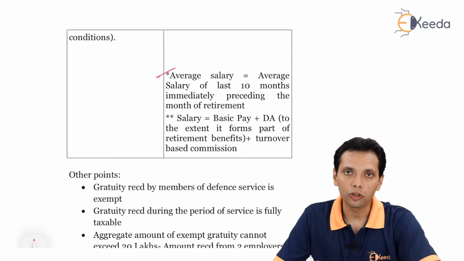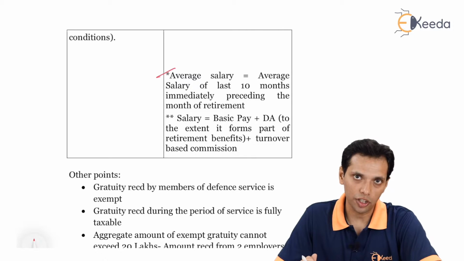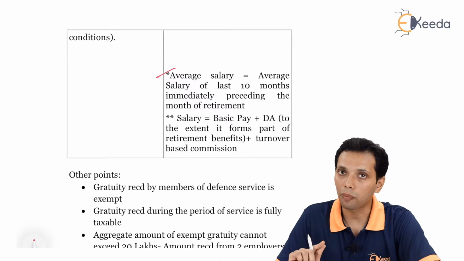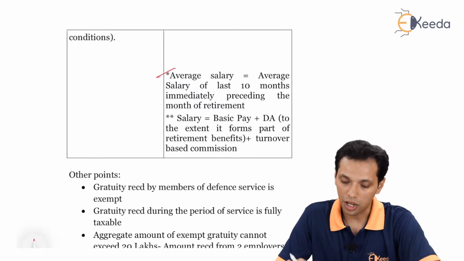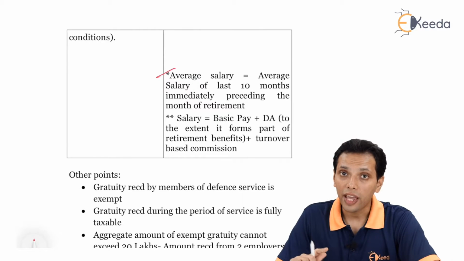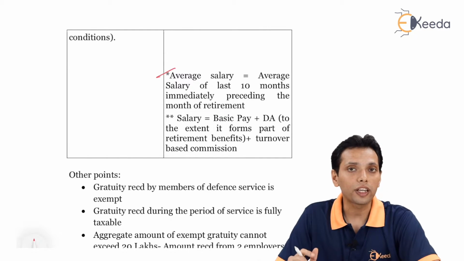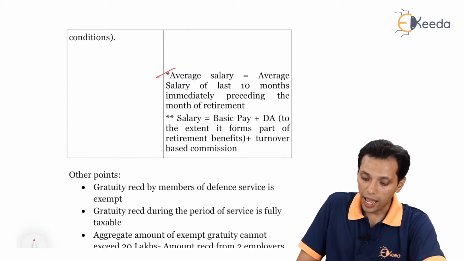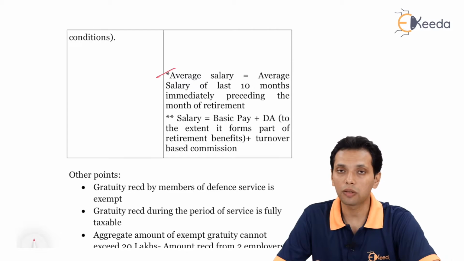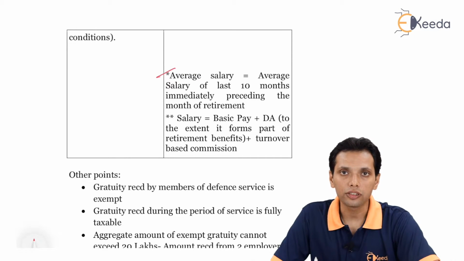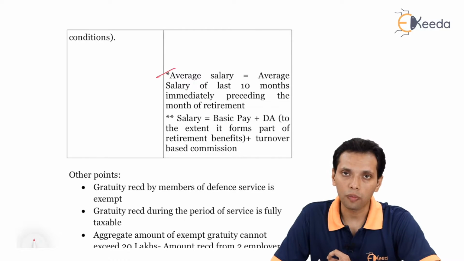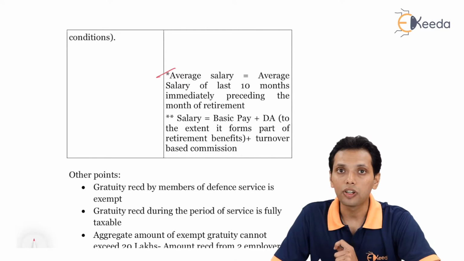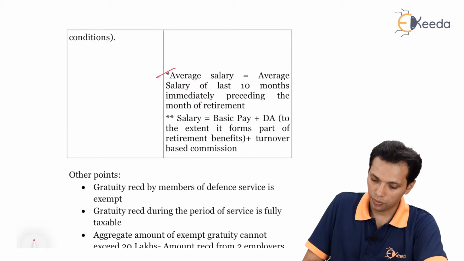So if your month of retirement is October, the 10 months preceding it, from December to September, will be counted and averaged. In this case, salary is basic salary plus DA if part of the terms of employment, plus turnover-based commission.